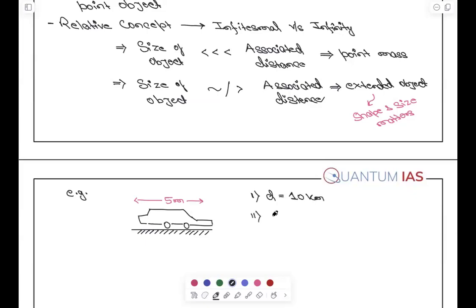And second, when it is traveling a distance of, let's say, 20 meters. In which of these scenarios can it be treated as a point object, and in which can it be treated as an extended object? The first one as a point mass, and the second one as an extended object, right?